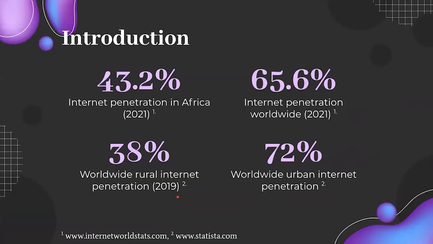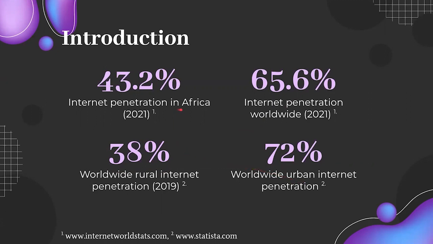According to internetworldstats.com, internet penetration in Africa is only 43.2% versus 65.6% worldwide. According to Statista.com, worldwide rural internet penetration is only 38% versus 72% in urban areas.